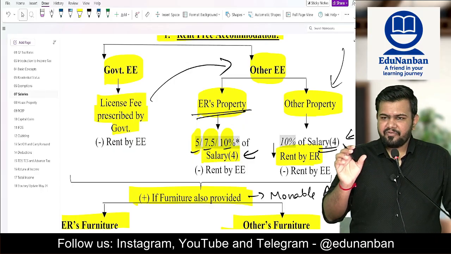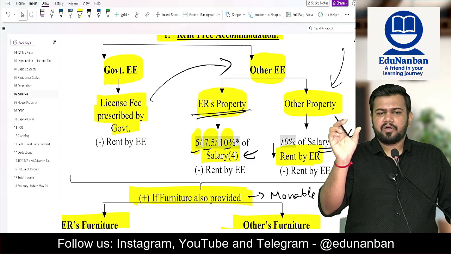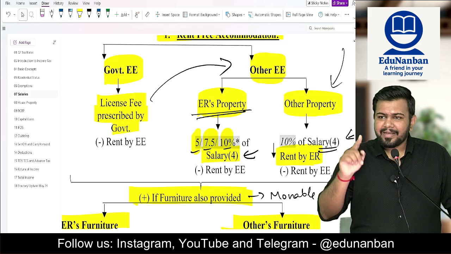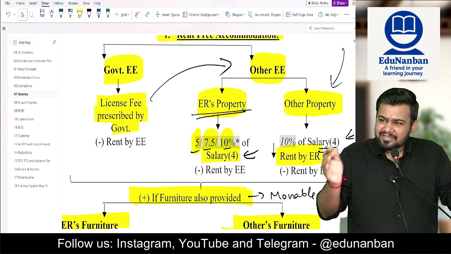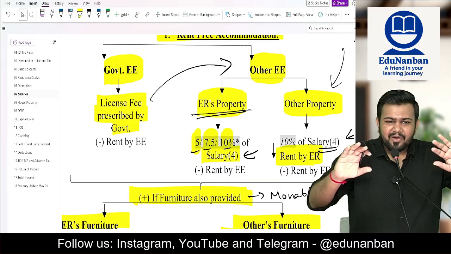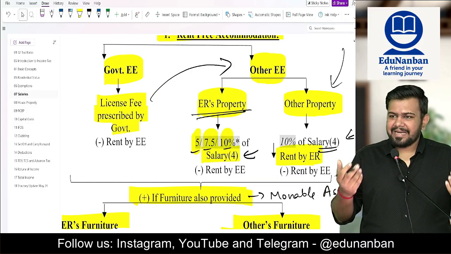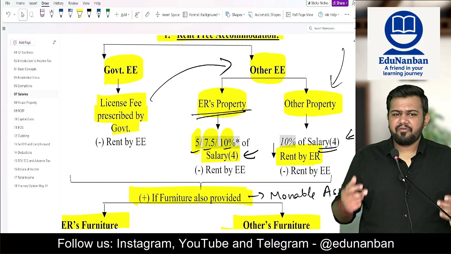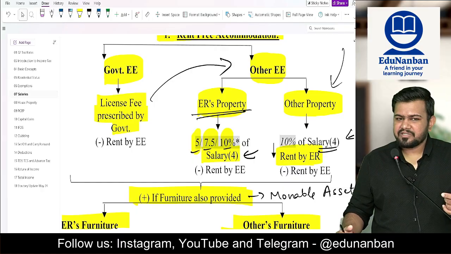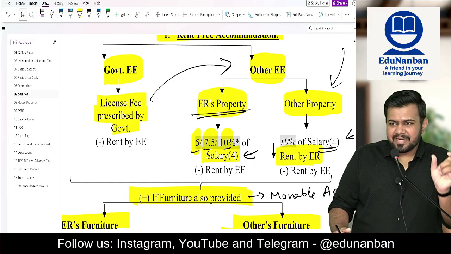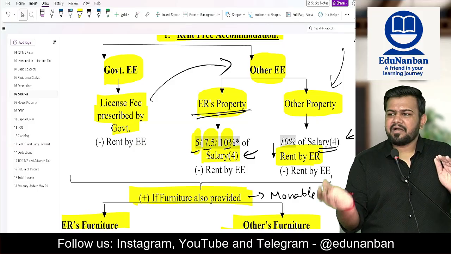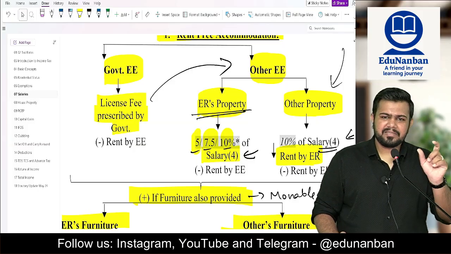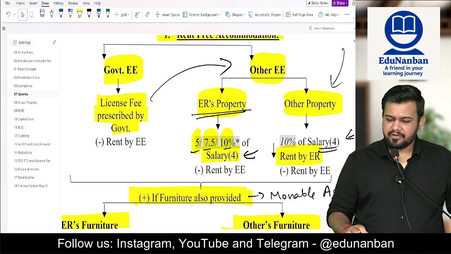This license fee is only the value of perquisite. It is not exempt in the hands of a government employee. It is fully taxable. How to find out the value of that perquisite is what we are seeing. The value of perquisite is the license fee that is prescribed by government. From this you should reduce any rent that is recovered from the employee. The balance amount will be taxable in the hands of the employee.